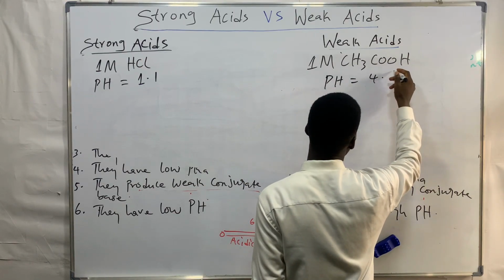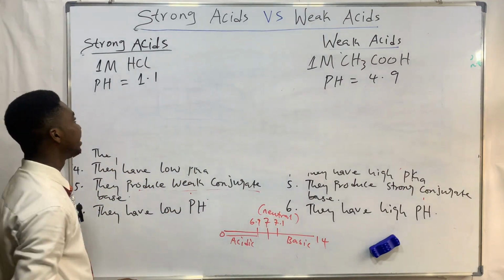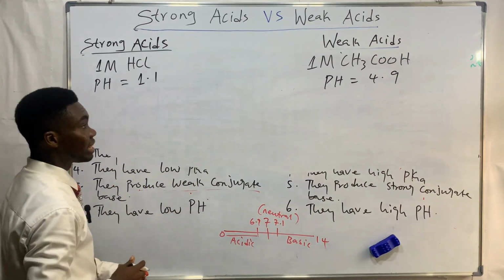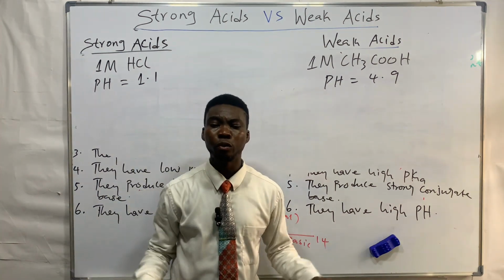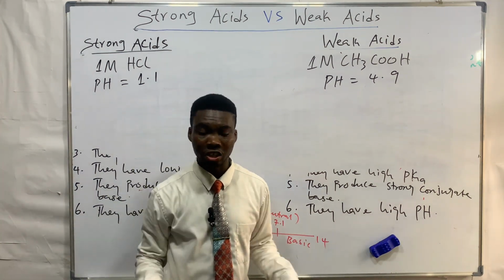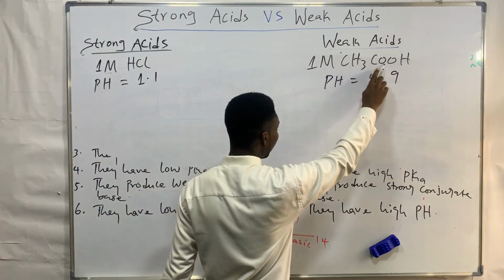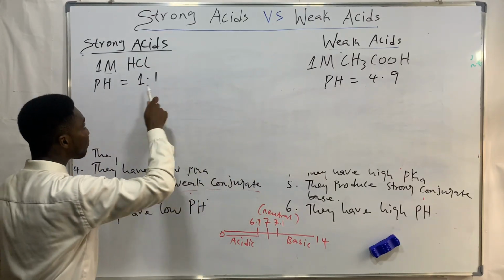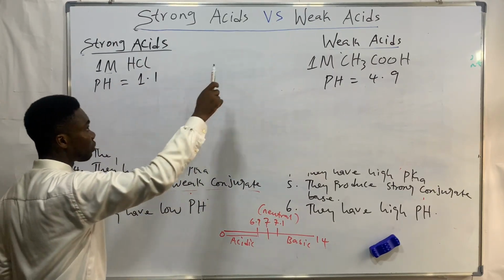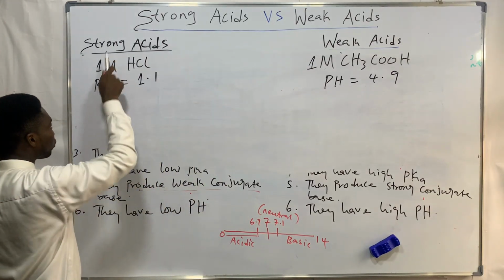Now you can see that for a strong acid and a weak acid, if both have the same concentration, 1 molar, this is the concentration of the acid. Both here have the same concentration. So if a strong acid and a weak acid have the same concentration, any day, you expect the pH of a strong acid to be lower than that of a weak acid. Did you get that?